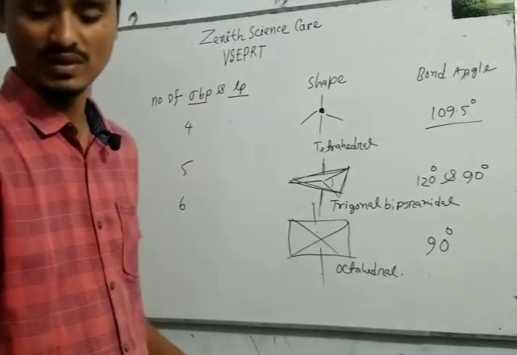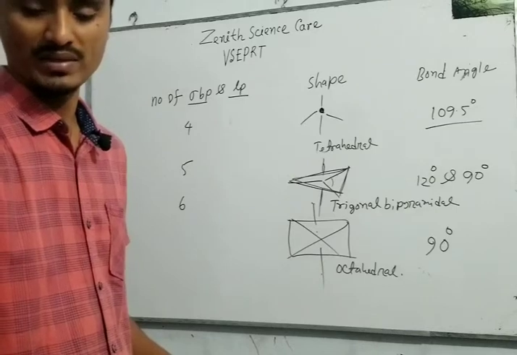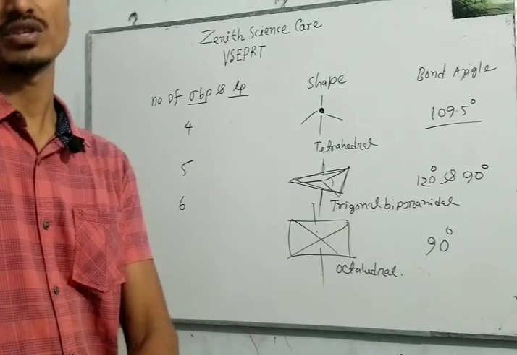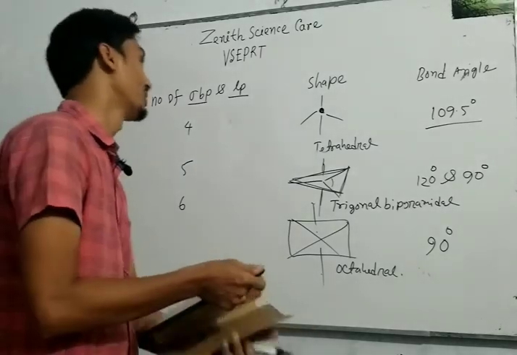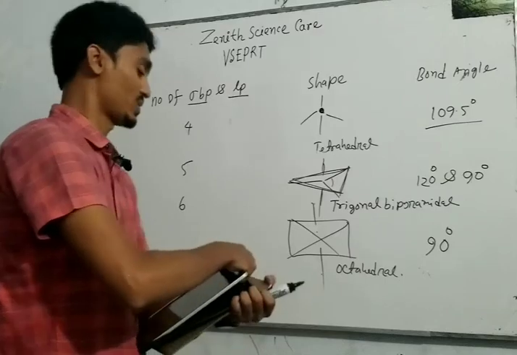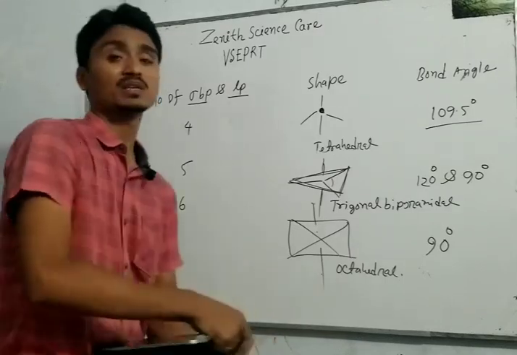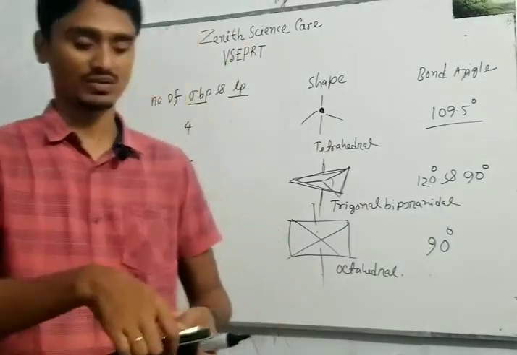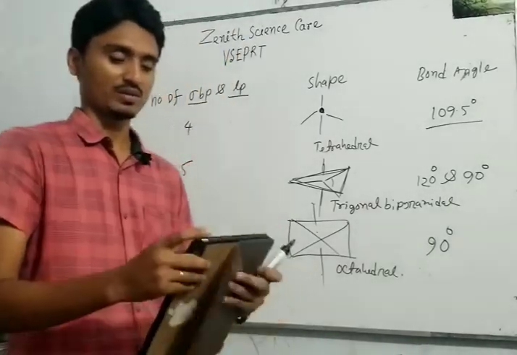So, my dear students, in this way we can easily find the geometrical shape of a polyatomic molecule by applying VSEPR theory. Now we want to study some special cases, some applications of this valence shell electron pair repulsion theory.